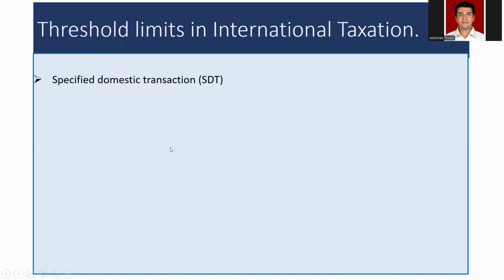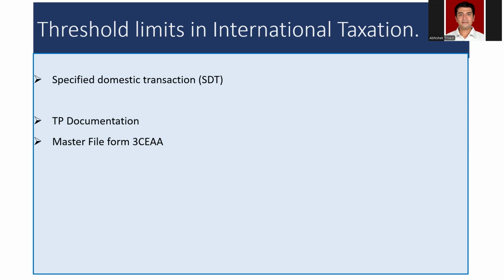Number one, specified domestic transactions. The aggregate of such transactions entered into by the SSE in the previous year exceeds a sum of 20 crore rupees. TP documentation need not be maintained in cases where the aggregate book value of international transactions entered into by the taxpayer does not exceed INR 1 crore.